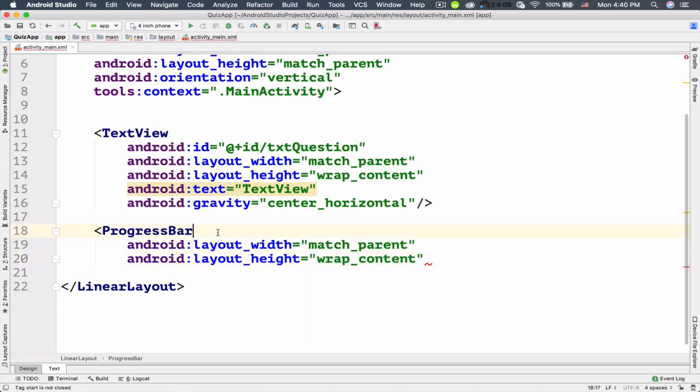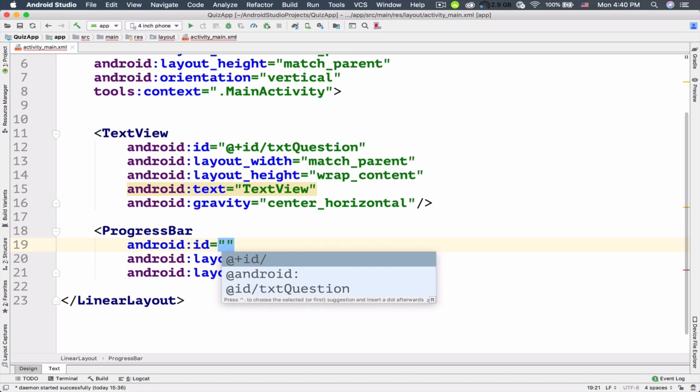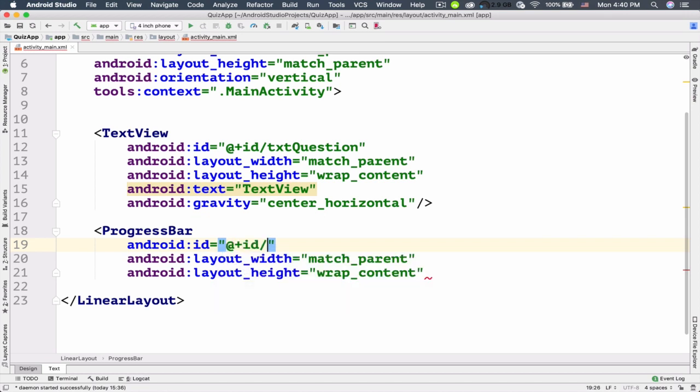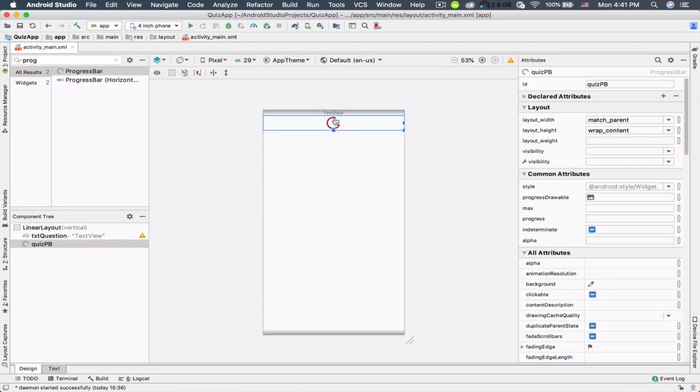Let's also give an ID to this progress bar, @+id/, and the ID is going to be, for example, quiz progress bar or PB. Let's self-close this progress bar. I'm just going to put a slash here, and Android Studio is going to self-close this progress bar for me. If you switch to the design tab, you can see this progress bar below this text view.